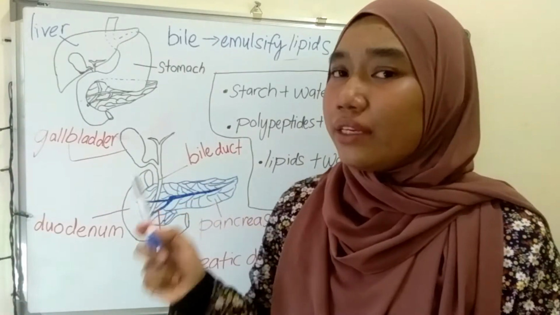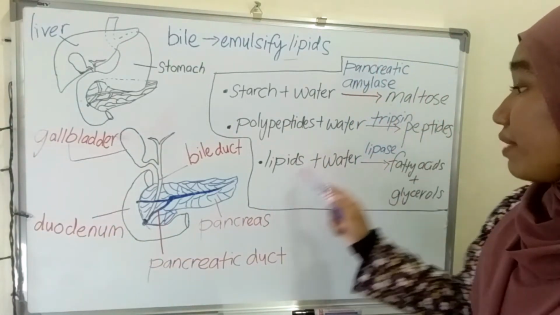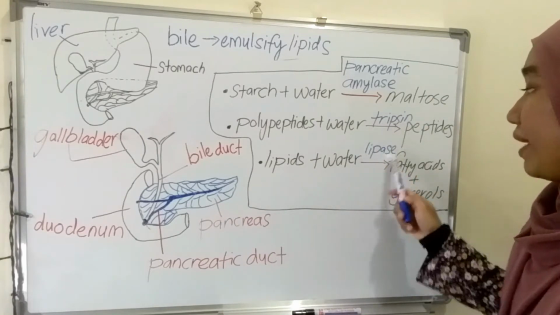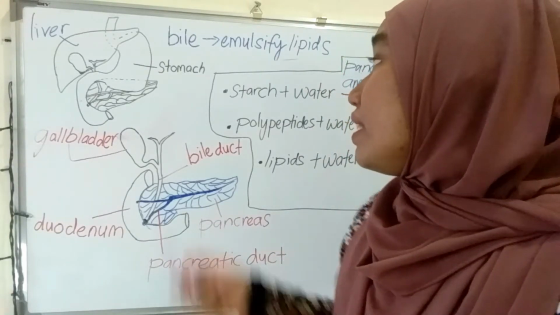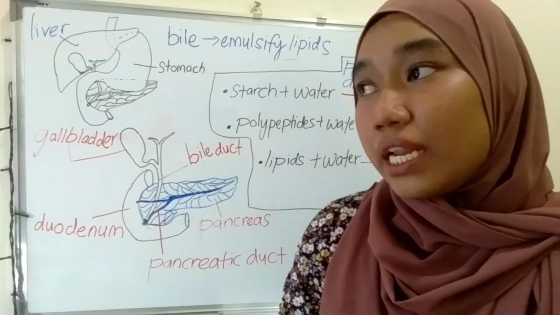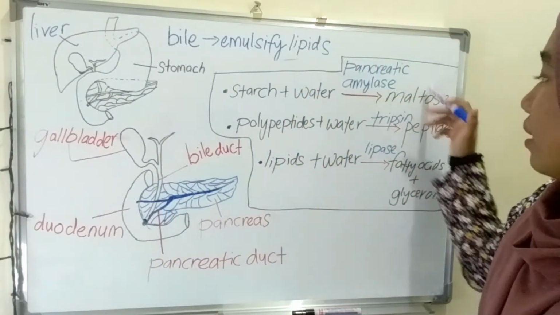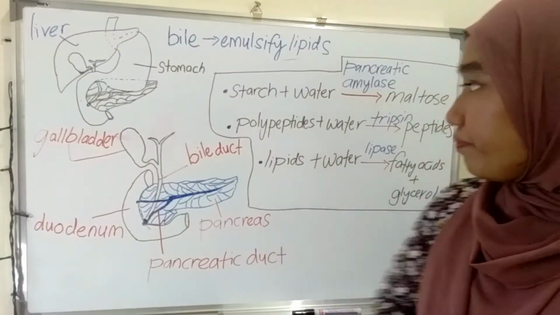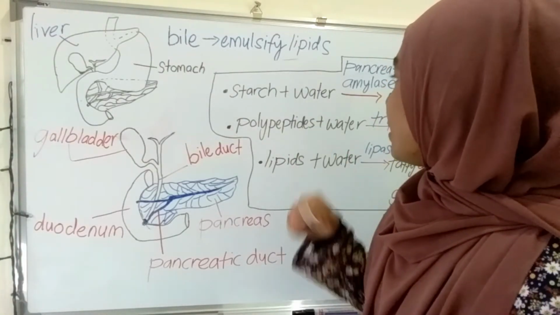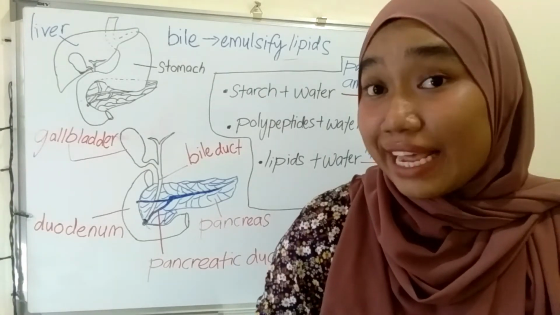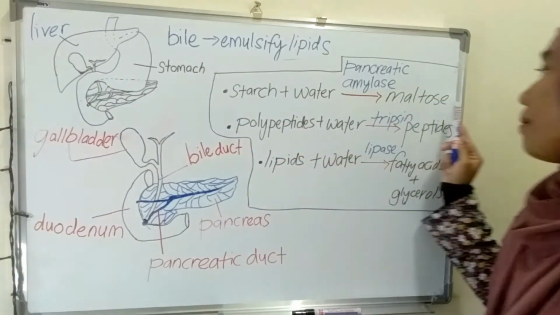Okay. When the bile is secreted to the duodenum, pancreatic amylase is secreted, trypsin is secreted, and the lipase is secreted to the duodenum. So, the digestion of the starch, protein, and also lipid will proceed in the duodenum. Okay, this is the reaction that takes place in the duodenum. First, I will explain to you guys. First, pancreatic amylase, that is an enzyme, will hydrolyze the starch to form maltose.